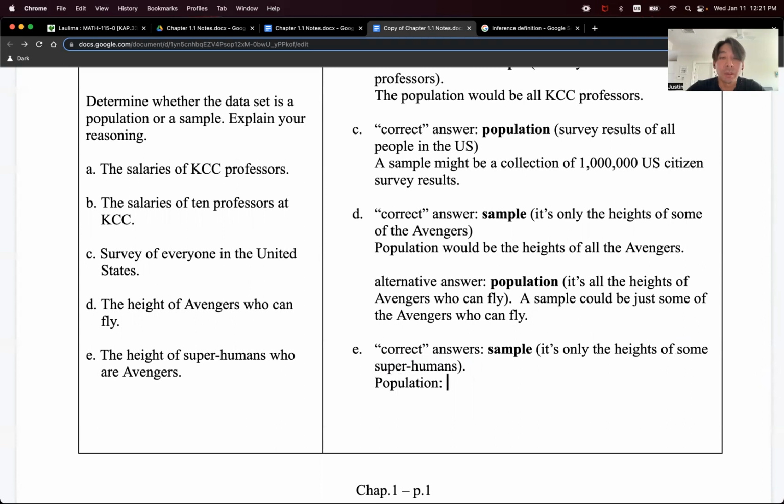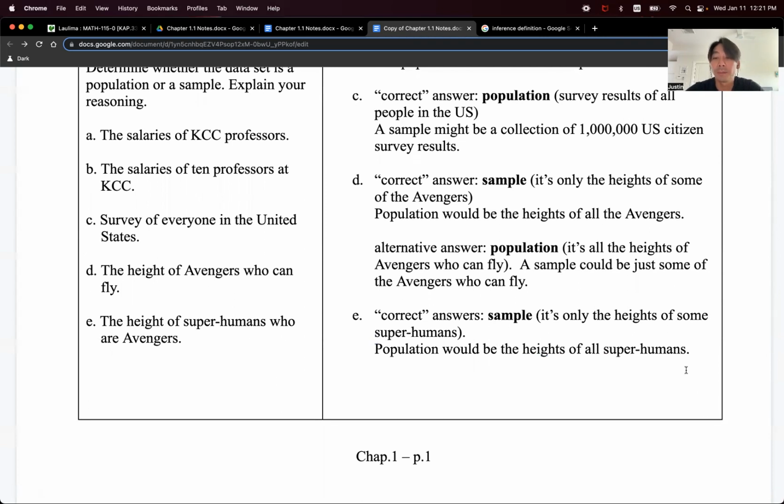The population would be the heights of all superhumans. Okay, I kind of changed format here, so let's go back to consistency. Population would be the heights of all superhumans, yeah? So see, isn't that interesting? The heights of the Avengers was in one scenario the population, but in this last scenario, now it's a sample.